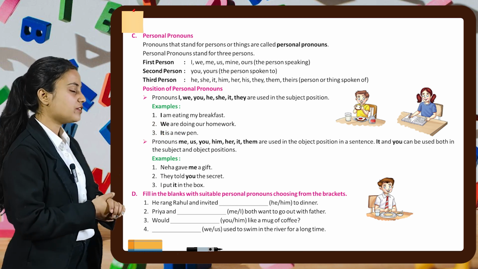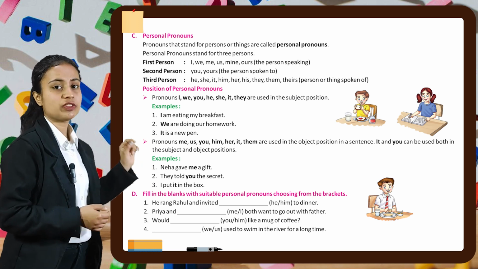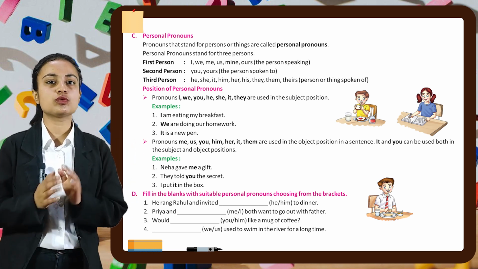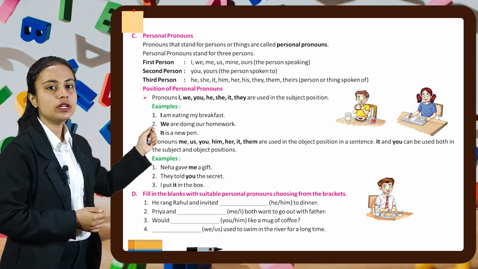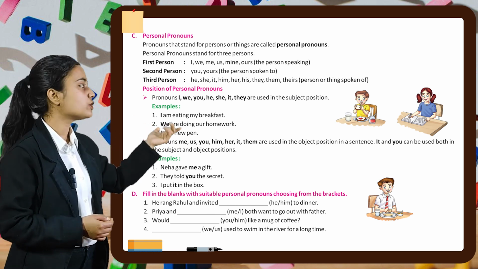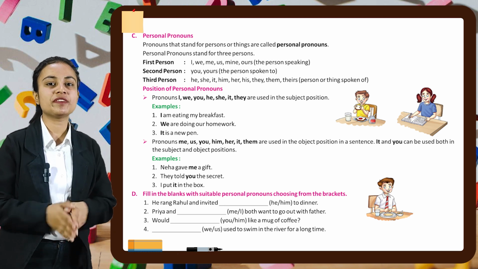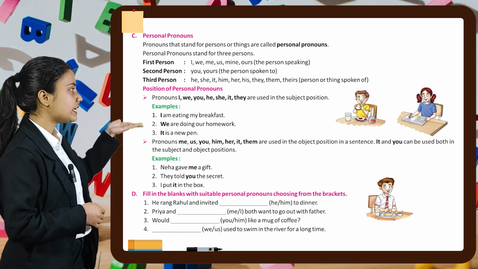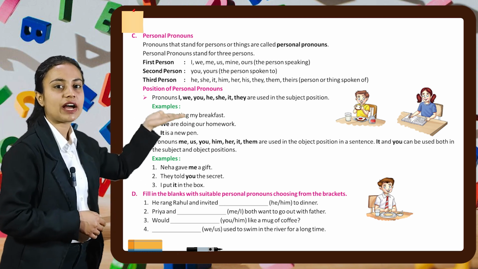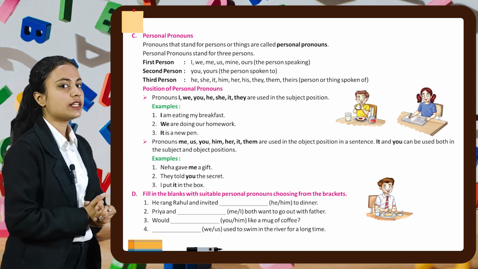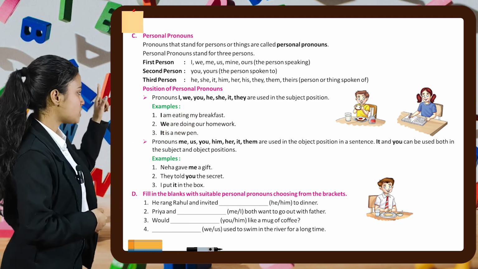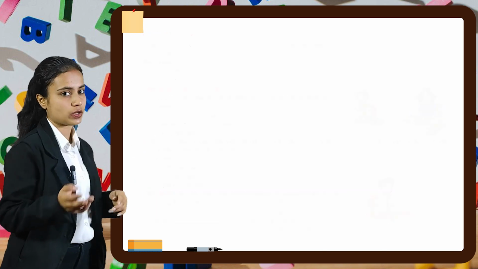In part number D, we have to fill in the blanks with the suitable personal pronouns, choosing them from the brackets. Let's see the first part. Blank rang Rahul and invited blank to the dinner. So we have to choose between he or him. So here, he rang Rahul and invited him to the dinner. So we'll write him in the sentence. In a similar manner, you have to do the rest of the parts of this exercise by yourself.